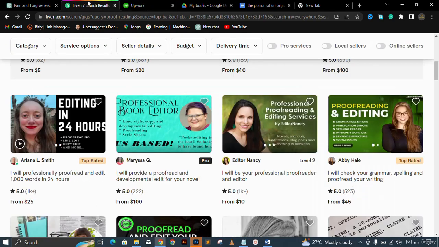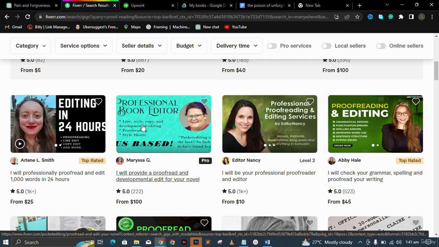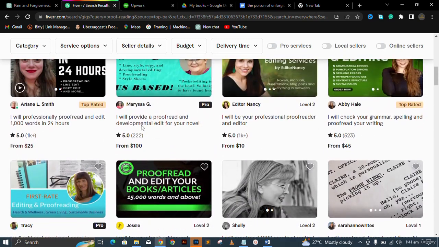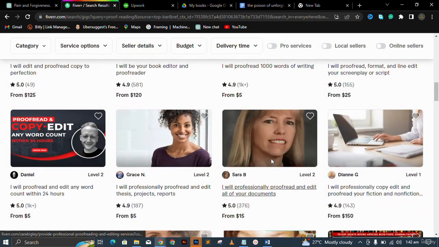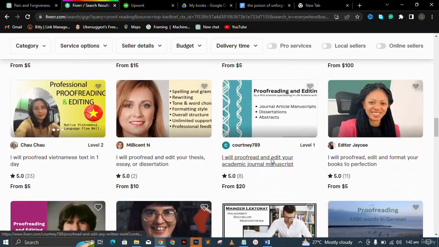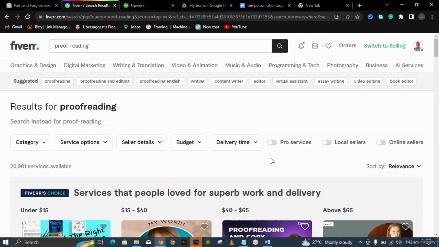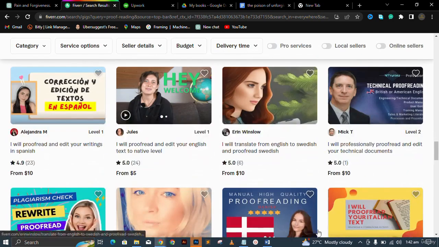And note, if your rates are lower, you're going to get more clients. For example, this person charges $25 and has 1K people, and this one has 200 people. $10 has 1K people. $45 has just fewer people. So realize that the lower-charging people have more people signing up because of affordability. But using ChatGPT, you can even charge less than that because you spend less time doing it, and you are going to be cashing out. We'll talk more about how to cash out much later.